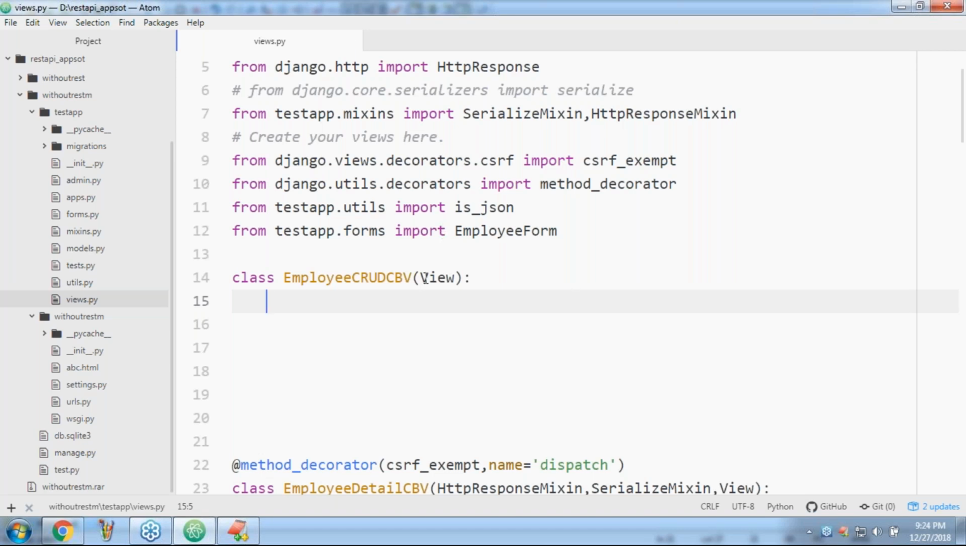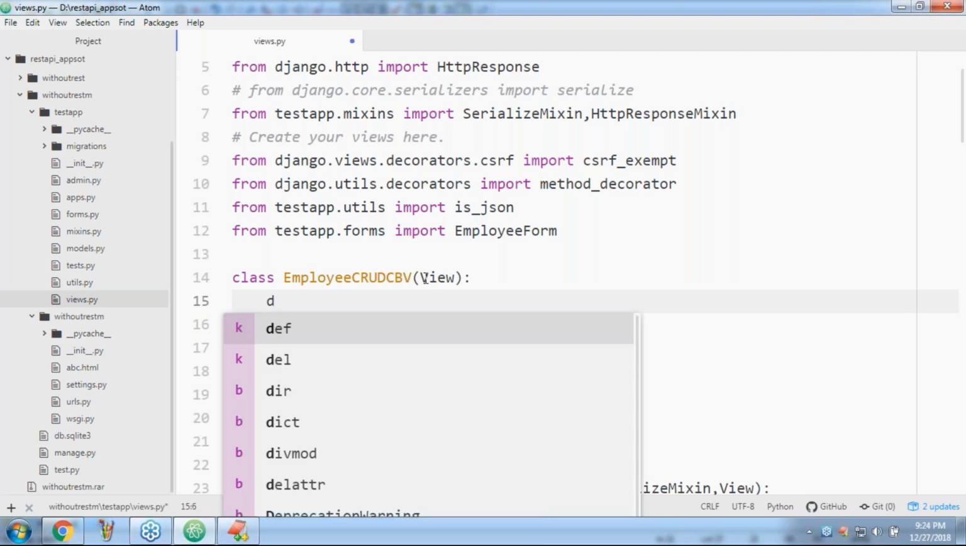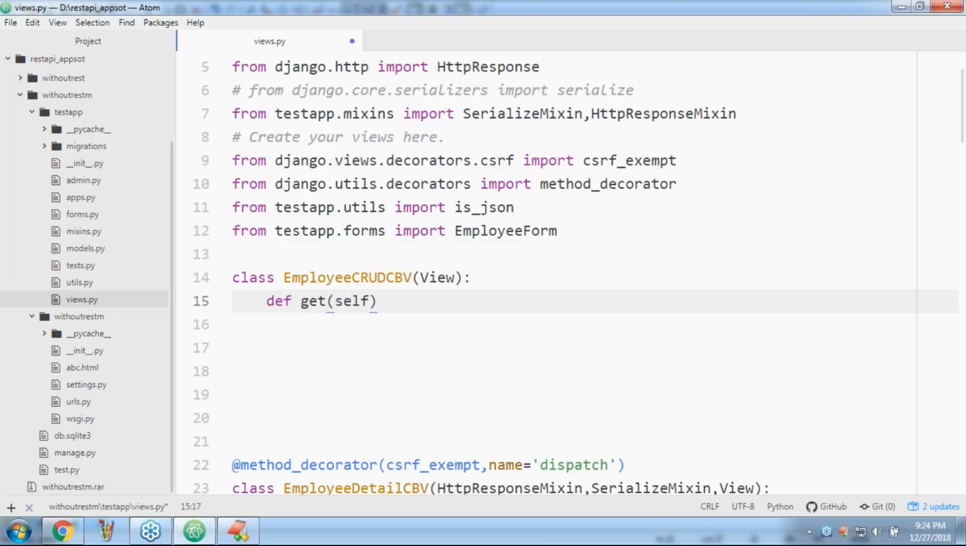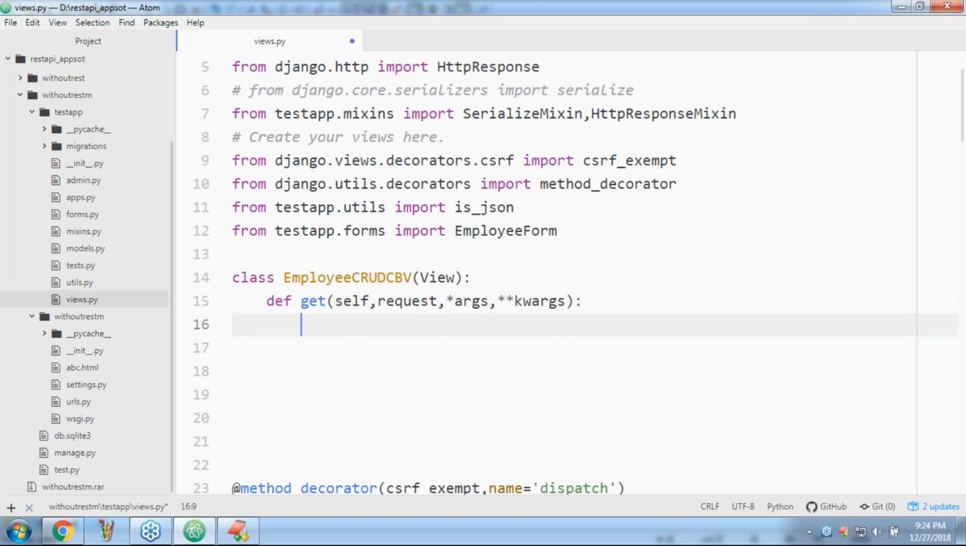Sir, it is a bit dangerous. Remaining things are mostly copy paste. First, get must be required. def get(self, request, *args, **kwargs). Okay, well, def get(self, request, *args, **kwargs).